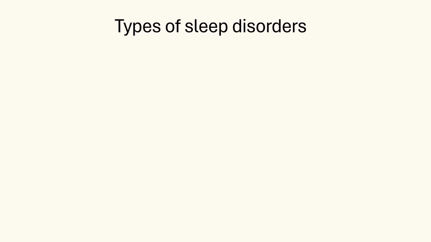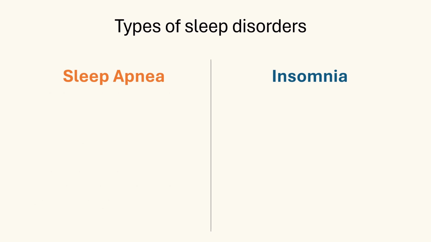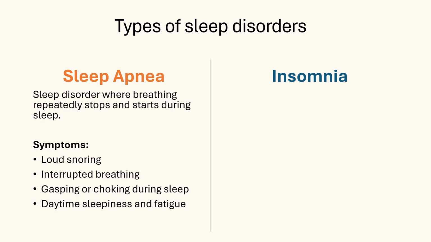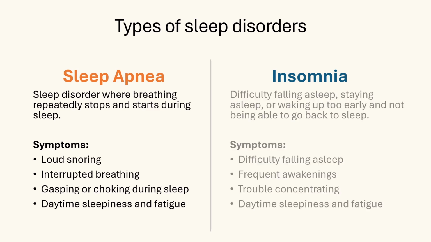So, what are sleep disorders? This study identifies two types of disorders: sleep apnea and insomnia. Sleep apnea is a potentially serious sleep disorder in which breathing repeatedly stops and starts during sleep. This can lead to symptoms such as snoring, interrupted breathing, and even choking during sleep. On the other hand, insomnia is the condition where a person faces difficulty falling asleep or staying asleep. This also includes cases where individuals wake up too early and are unable to go back to sleep.